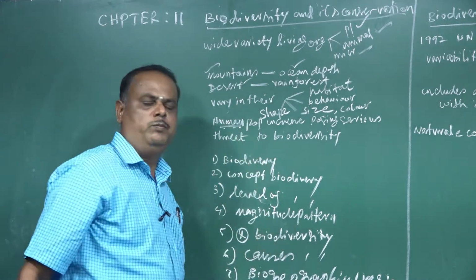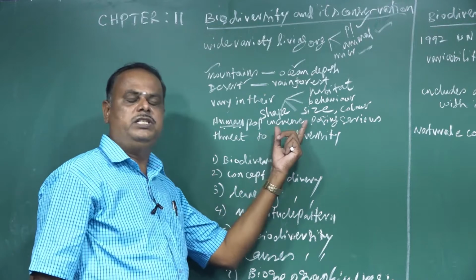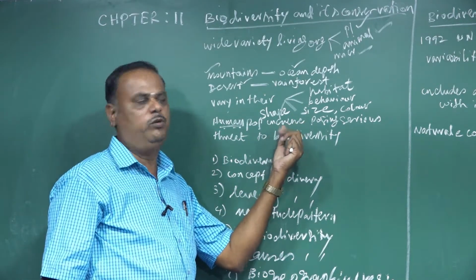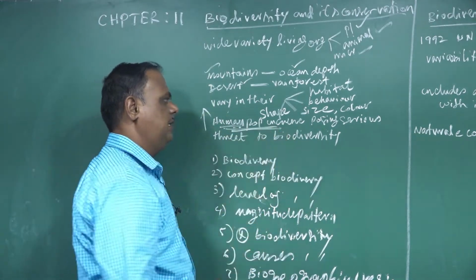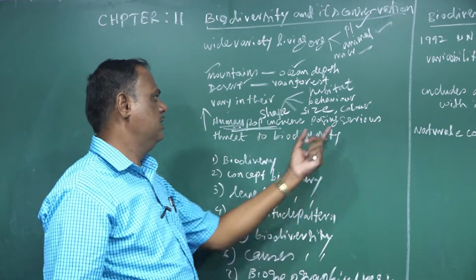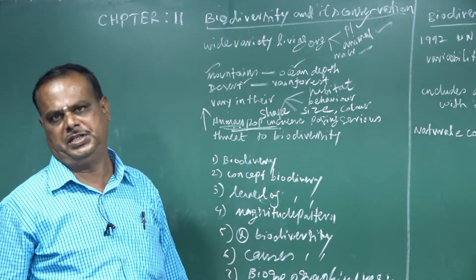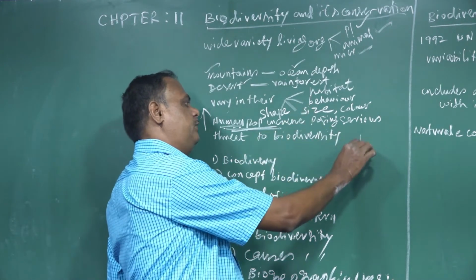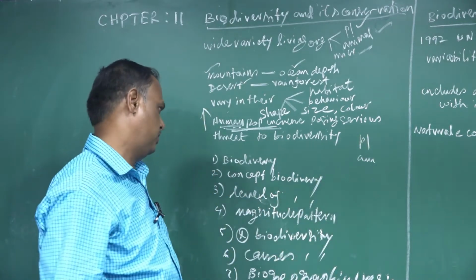The human population is increasing day by day. When the human population increases, it affects the living organisms and biodiversity. It starts a series of threats to biodiversity. When the population increases, it affects either plant species, animal species, or other microorganisms.